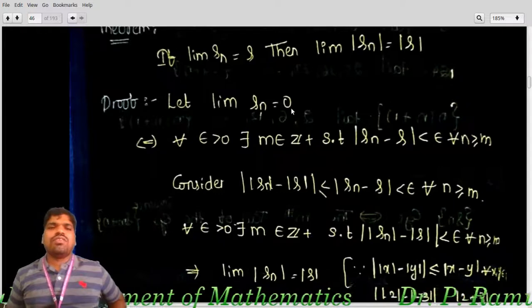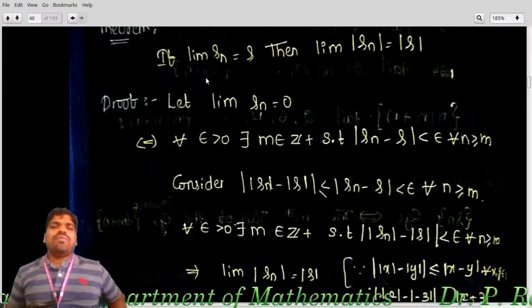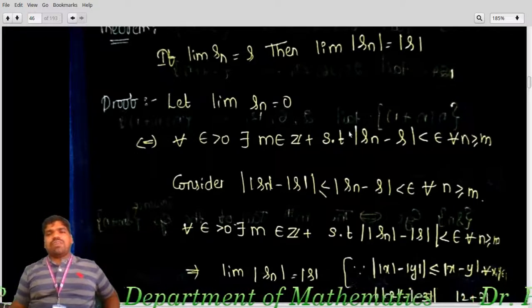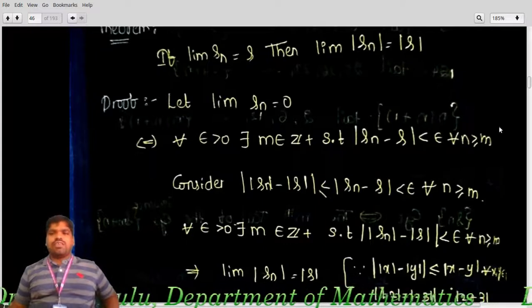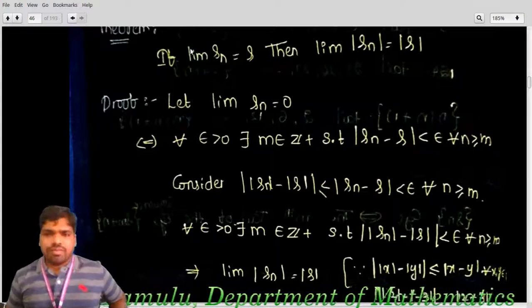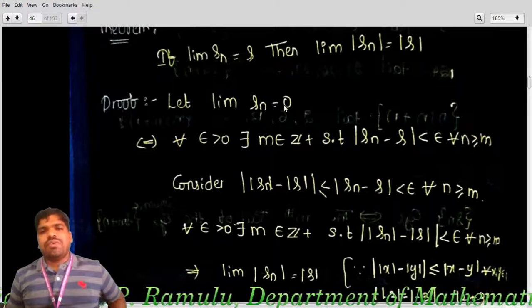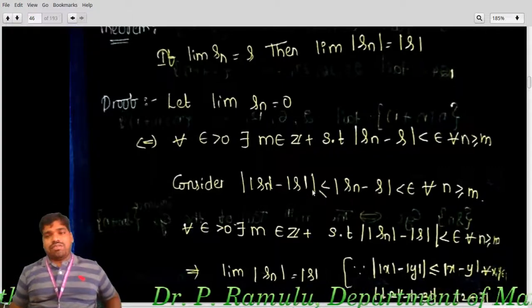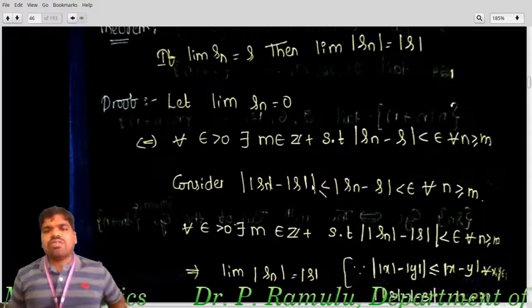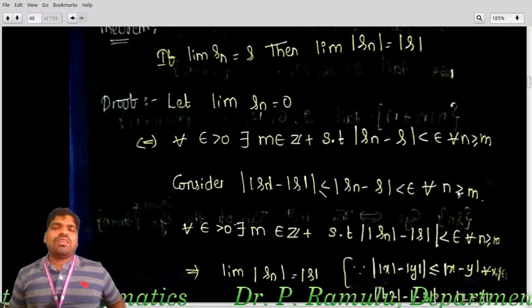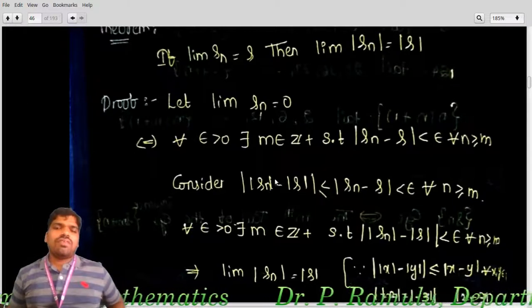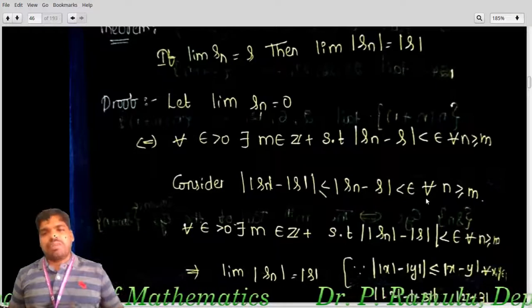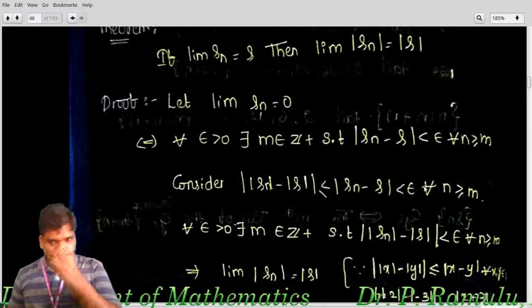Lim Sn equal to S is nothing but: for every epsilon greater than 0, there exists n in Z plus such that mod Sn minus S is less than epsilon for all n greater than or equal to N. So this is the definition of lim Sn equal to S. I am considering mod Sn minus S. Mod of Sn minus mod S is less than or equal to mod Sn minus S. You can observe quickly, right?